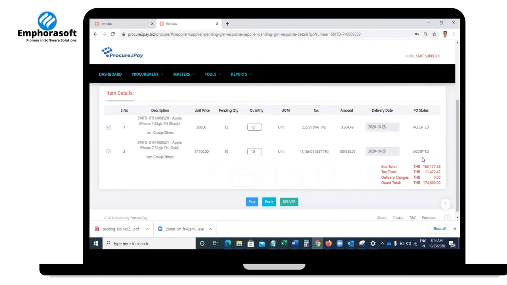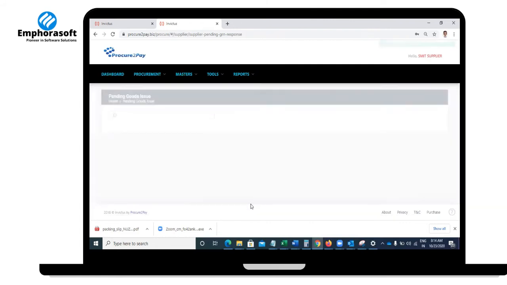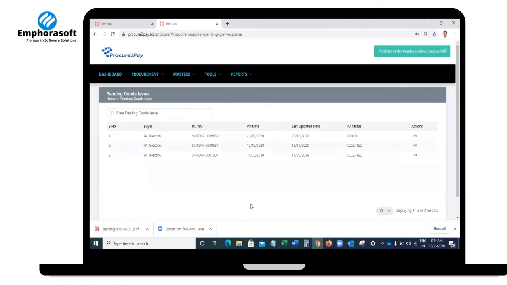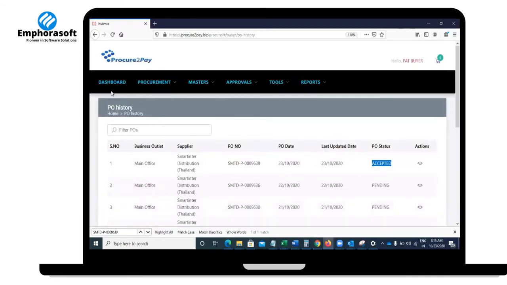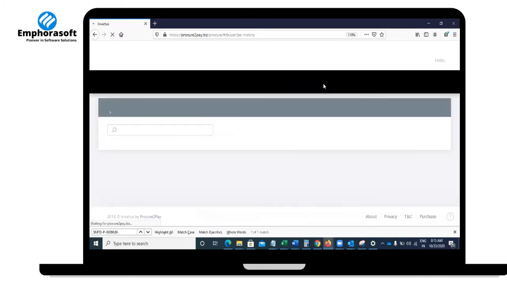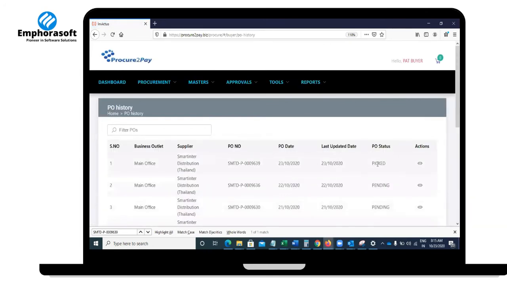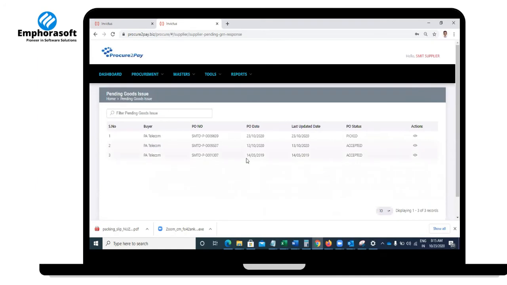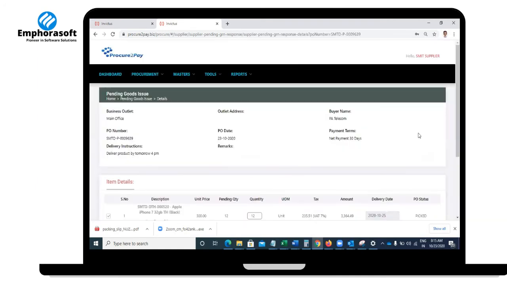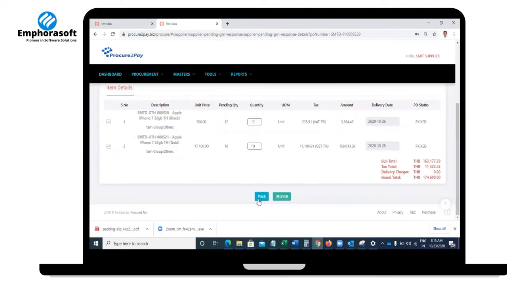Now my team has completed the picking process, picking up the order. This is runtime visibility. If my customer wants to see where his product is right now, he can see that the product is in picked status. From the supplier perspective, picking is done, then some other team starts packing, and they have completed packing.